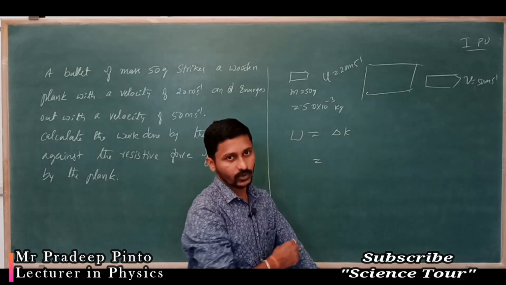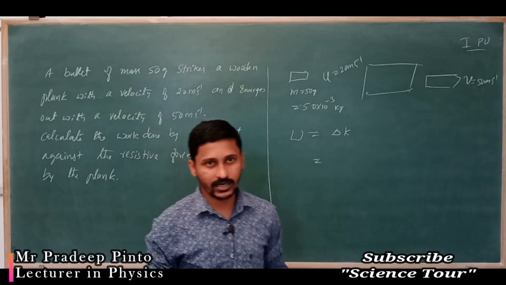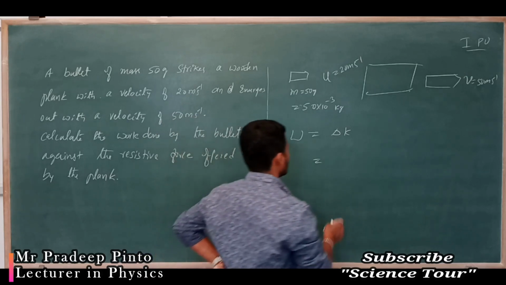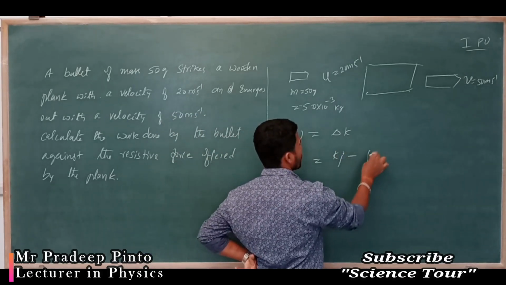Initial kinetic energy was more and final kinetic energy is less, but this is a scalar quantity. We want the difference in kinetic energy, that's all. So we are going to write initial minus final.